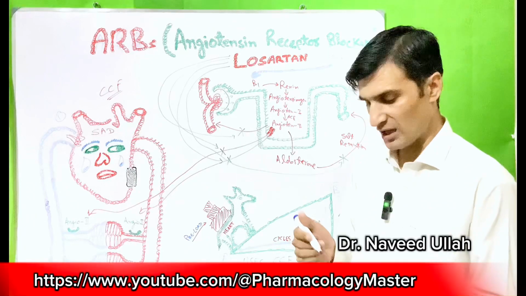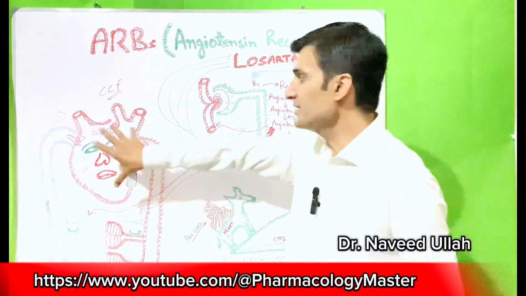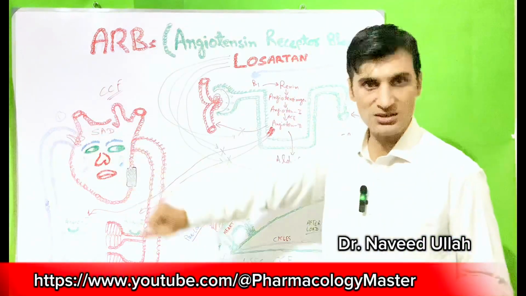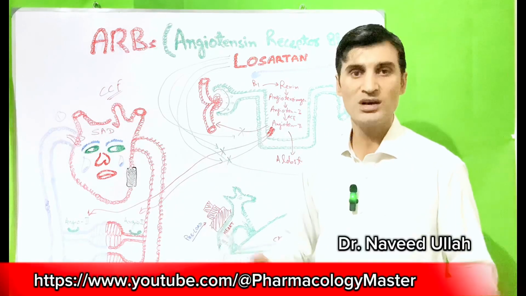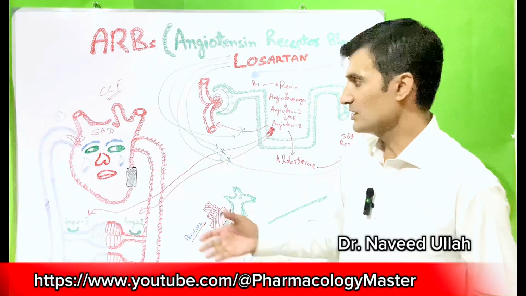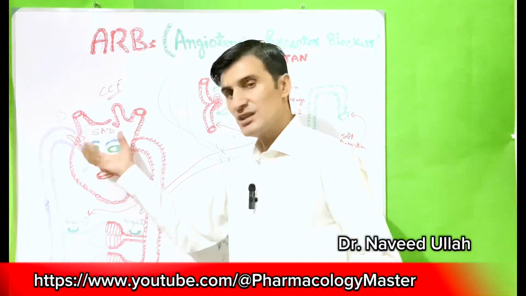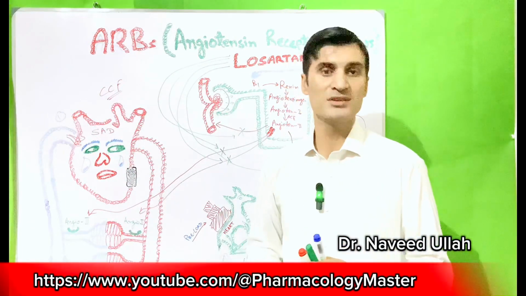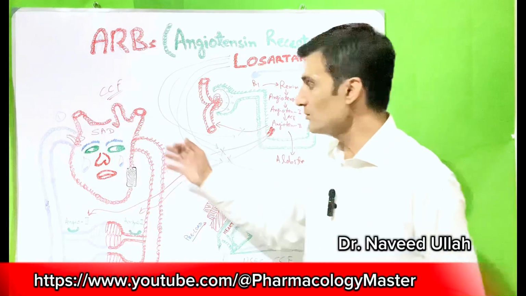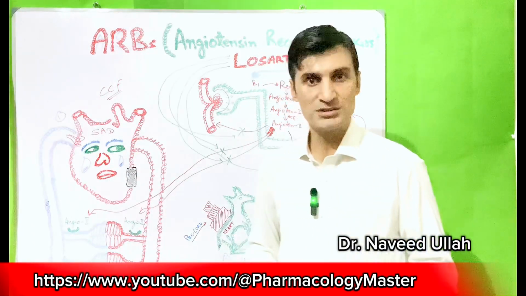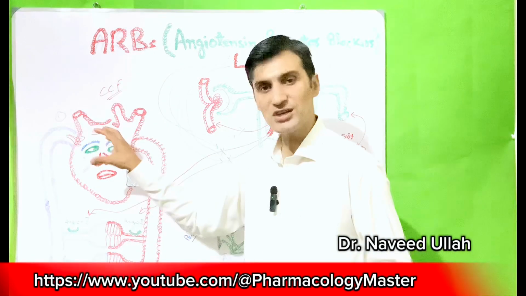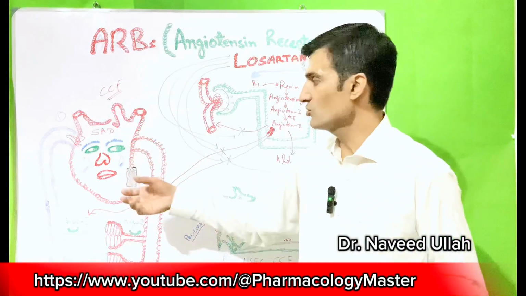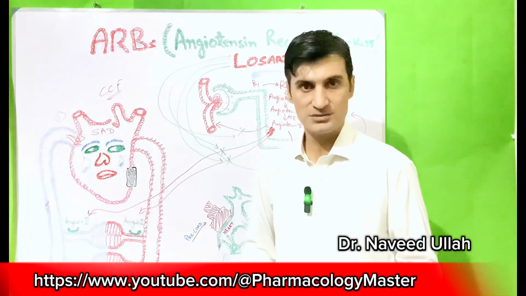The second help: when we decrease the contraction of that heart, we can also help it, because when we increase the contraction of that heart, we are putting burden and pressure on it. So if we decrease the contraction of that heart, that will help it.